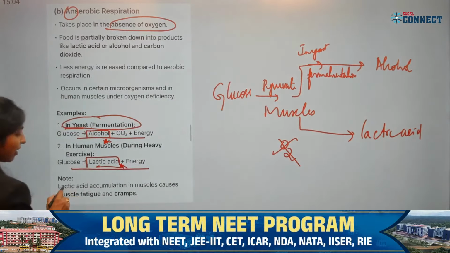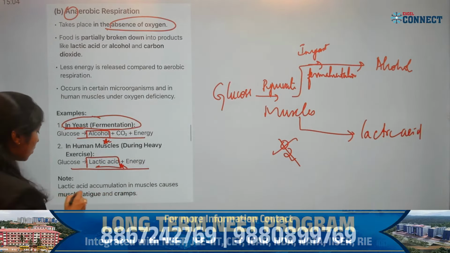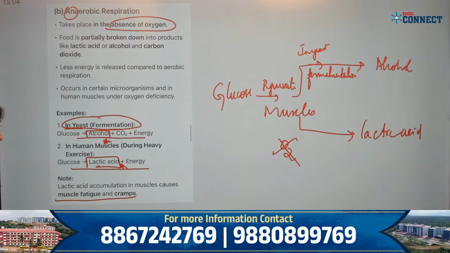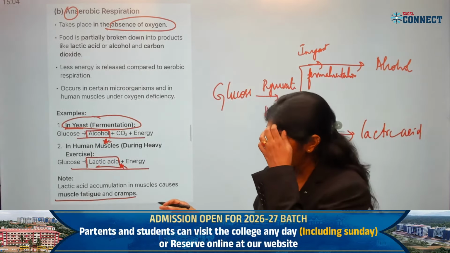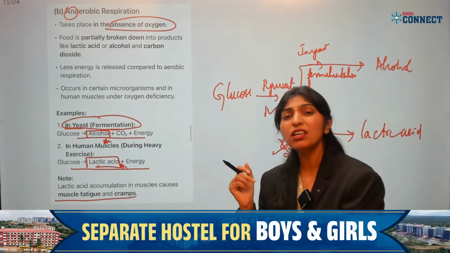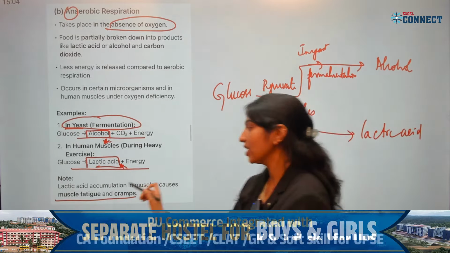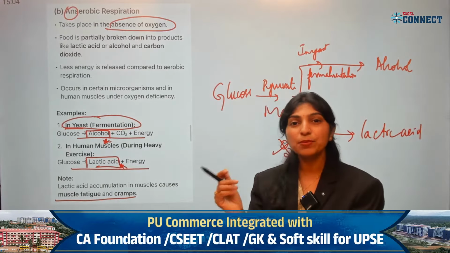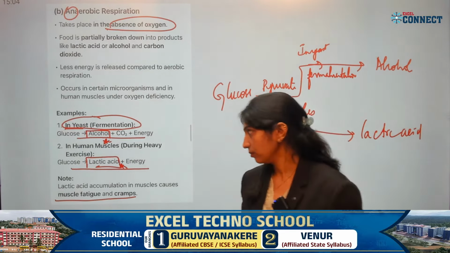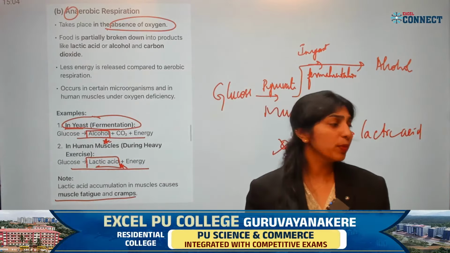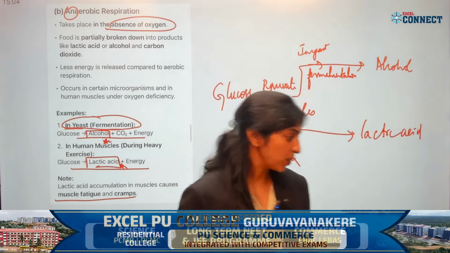There is a note: the lactic acid accumulation in muscles causes muscle fatigue or cramps. When the muscles are under continuous function, the accumulation of lactic acid will lead to tiredness of the muscles. Fatigue is nothing but tiredness. Cramps is nothing but which tightens the muscle. This is about aerobic and anaerobic respiration.